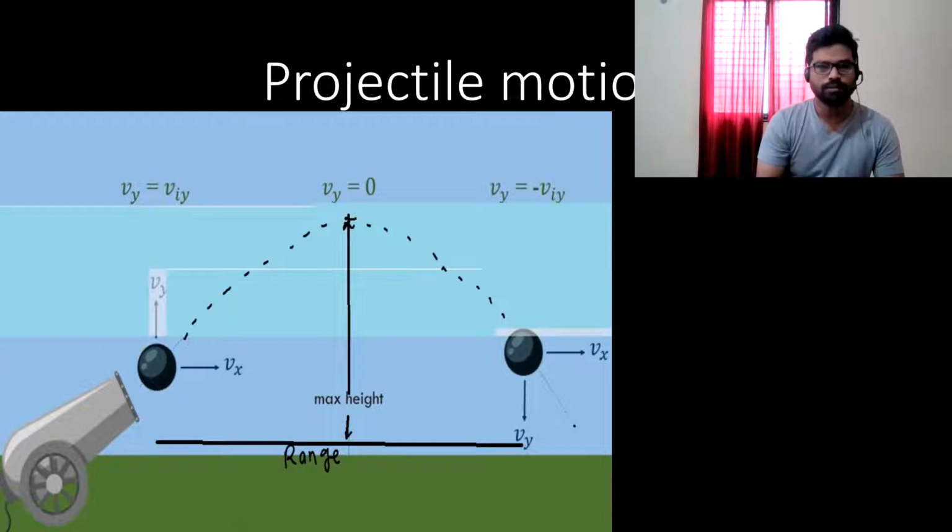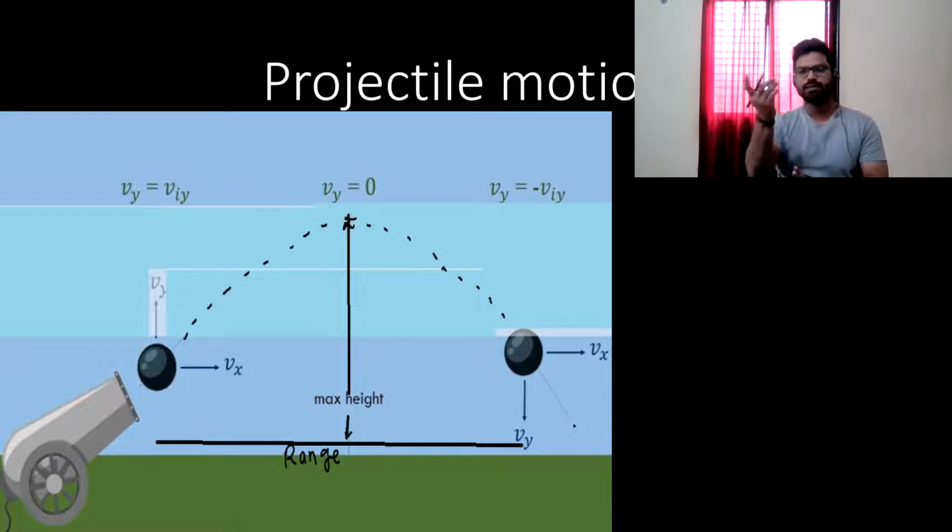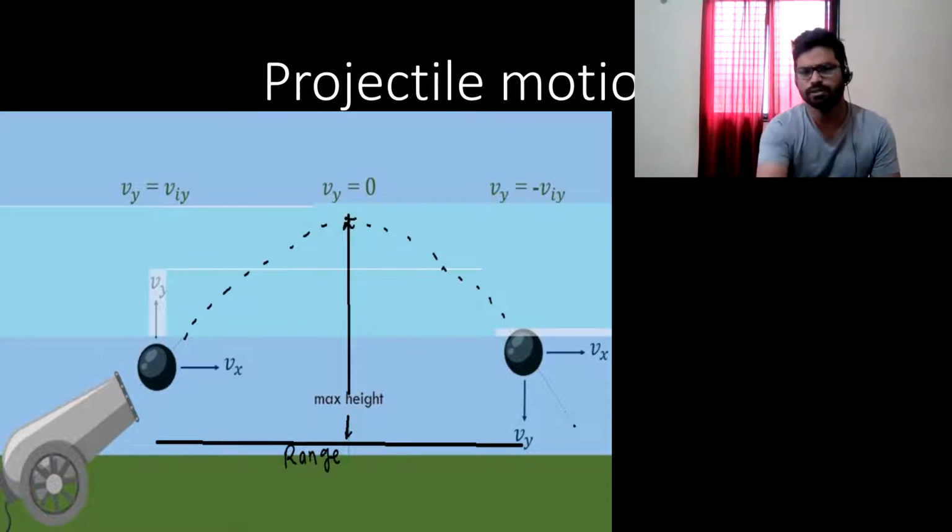All right. So what is projectile motion? You might have seen a gun cannon throwing bullets, or someone hitting sixes, a footballer kicking balls. If I throw the pen towards you, this is also going to be projectile motion. If someone fires a bullet from a gun, that is also projectile motion. If someone fires an arrow from a bow, that is also projectile motion. So what is basically projectile motion that we are going to discuss?